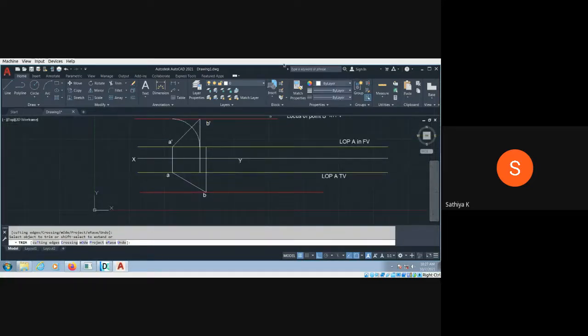Then enter. So now I'm going to draw the line from here to here.